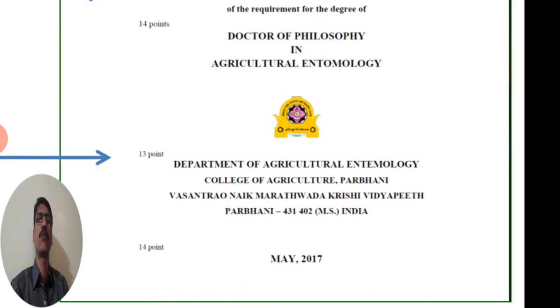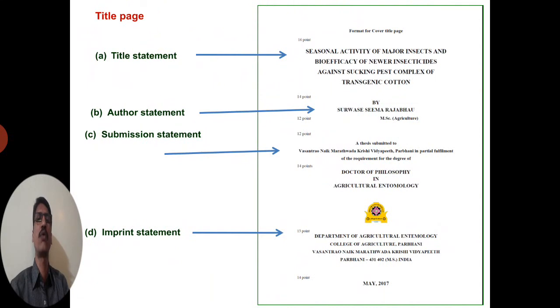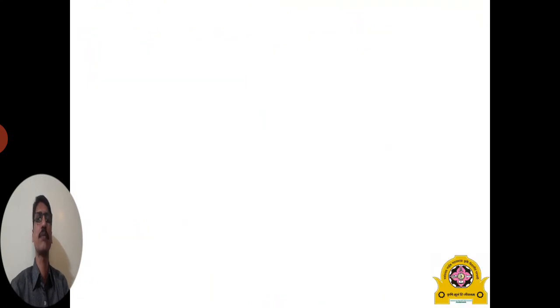And the last statement, the imprint statement, means it includes the name of the department along with the name of the college, the name of the university, and at the end the month and year of submission. These are the four parts in the title page. Then you should remember some points related to the title statement.